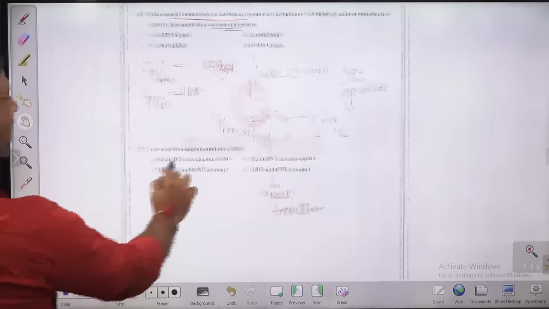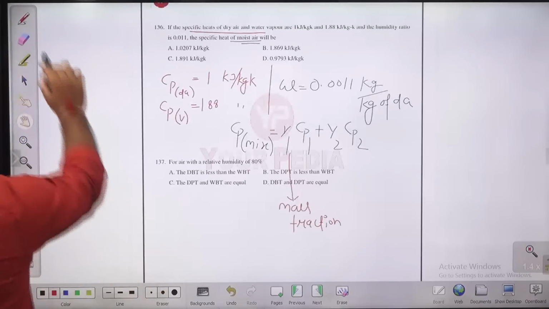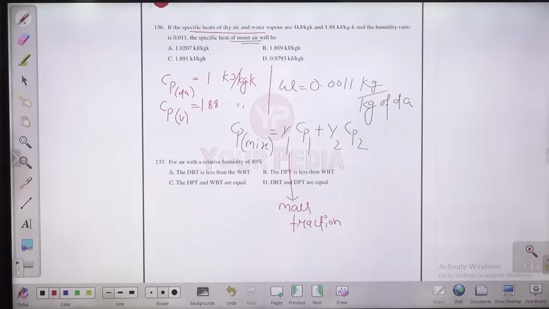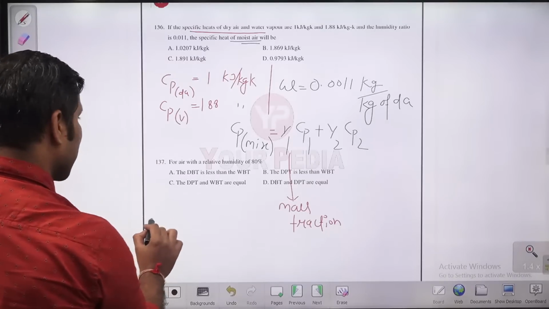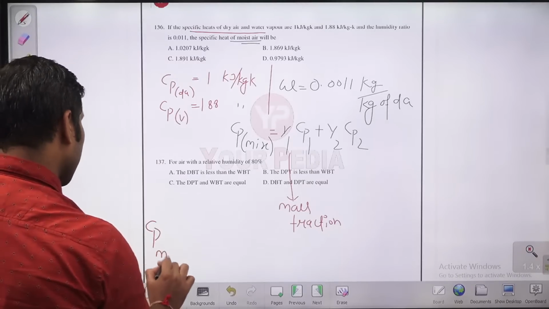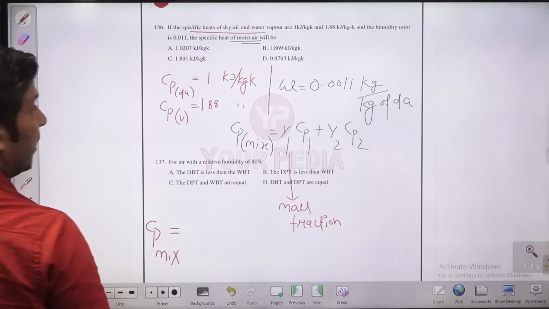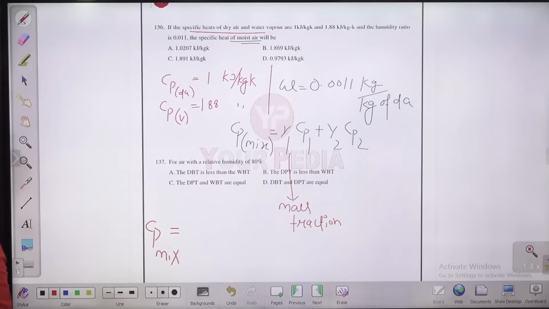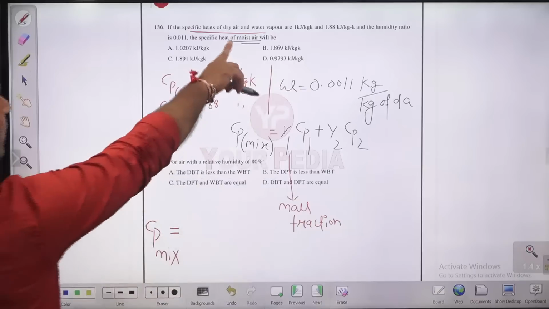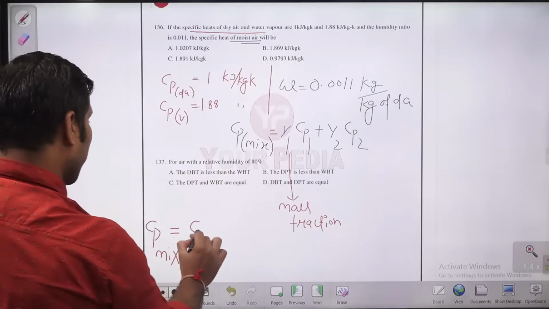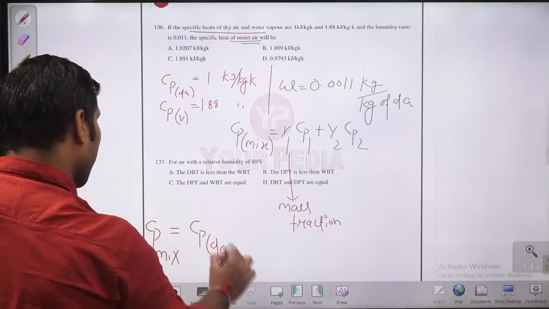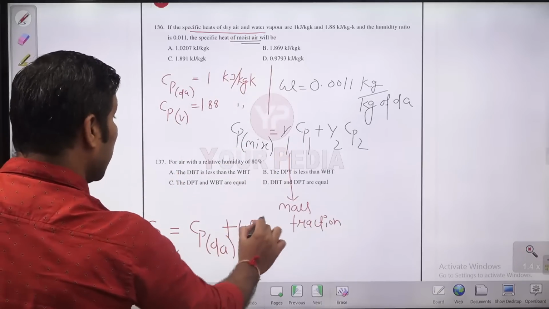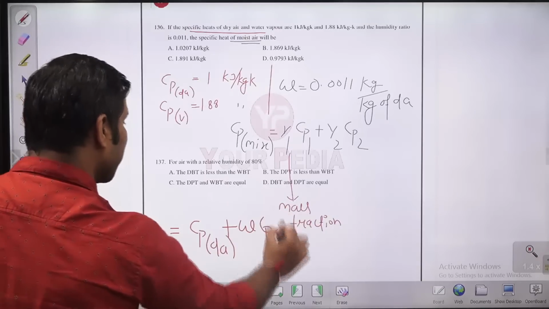Now, if you want to define the Cp of mixture in terms of per kg of the dry air, let us define the Cp as the specific heat of the mixture per kg of the dry air. So Cp of the mixture, you can write like this. Per kg of the dry air, this is the dry air. So Cp of the dry air plus W into Cp of water vapor, guys.